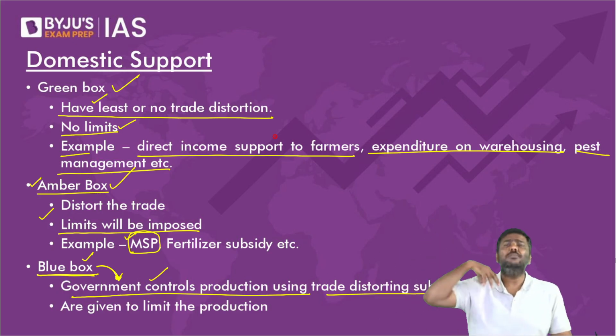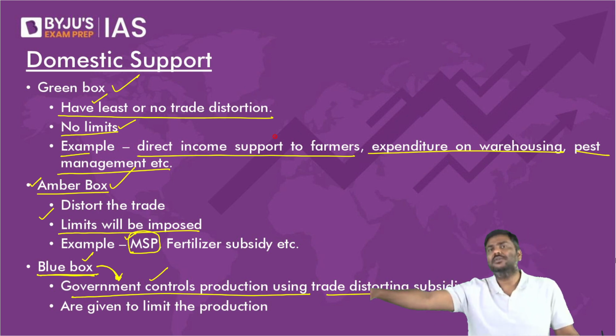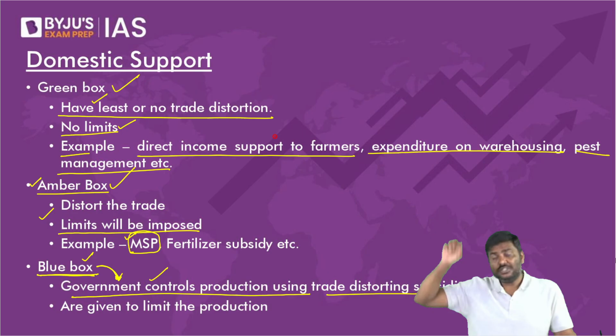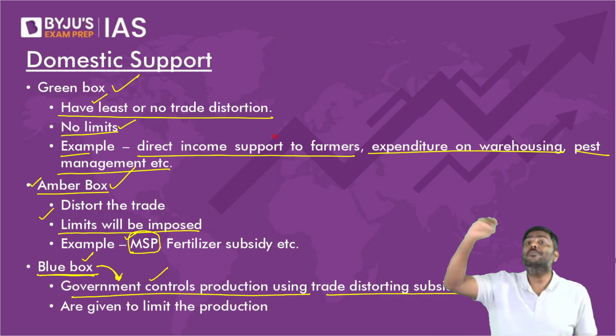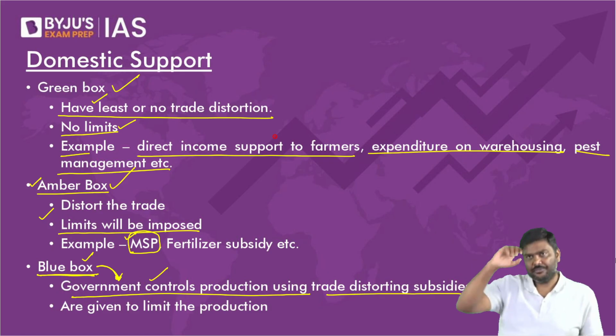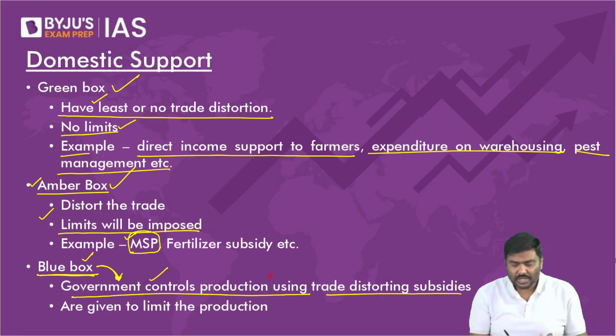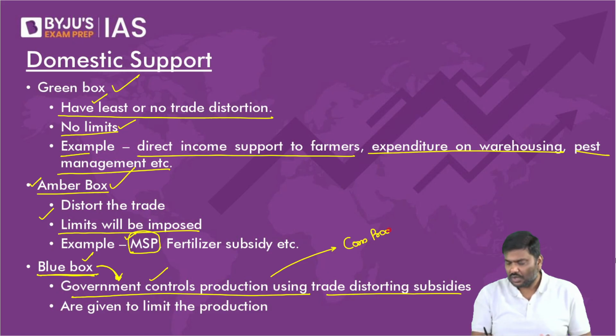Okay, done. Next, agriculture and food processing. Can we go forward now? Okay, blue box. This is my mistake. There was one more term, blue box. MSP. I wanted to connect the MSP with blue box. Let me connect the MSP with blue box.